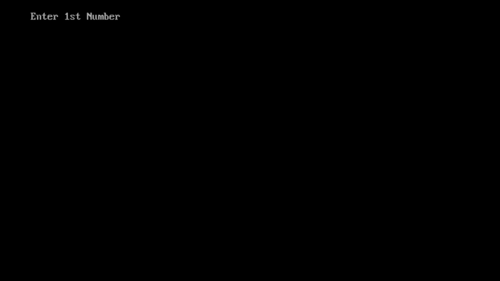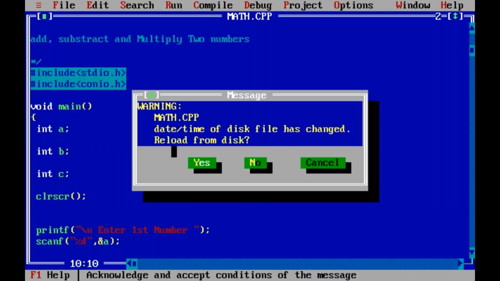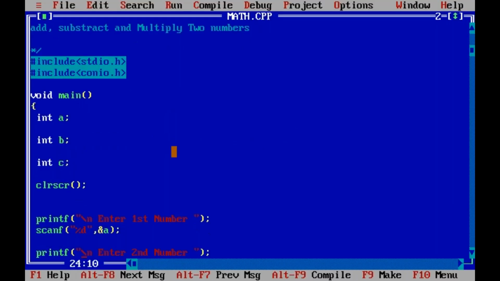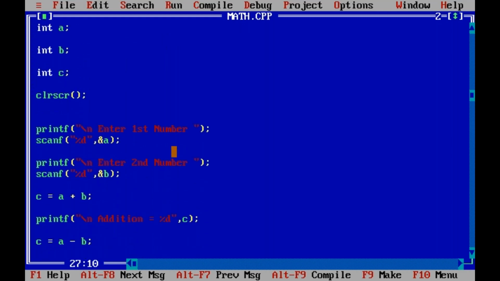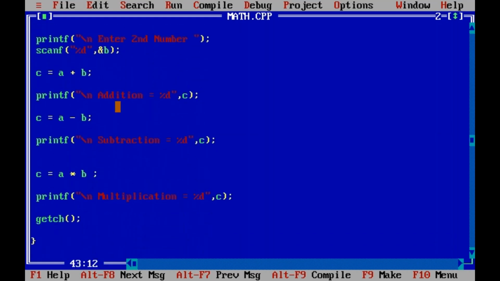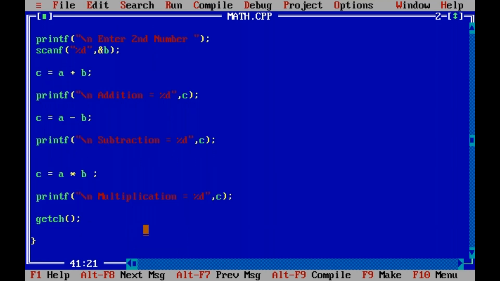No error. Run. Yes, 10, 20. Addition, subtraction, and multiplication of two numbers. So this is a C program. Enter first number, enter second number. Next, C equal to A plus B, addition. C equal to A minus B. So addition, subtraction, and multiplication of two numbers.